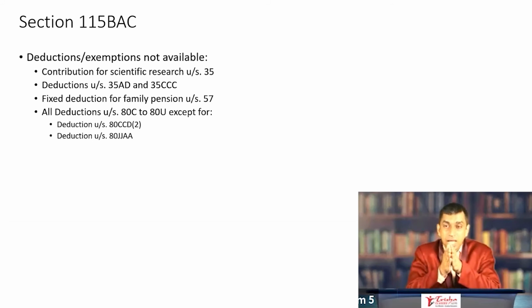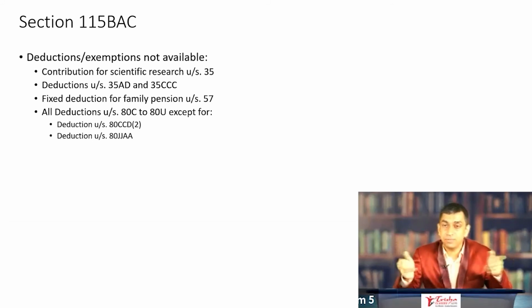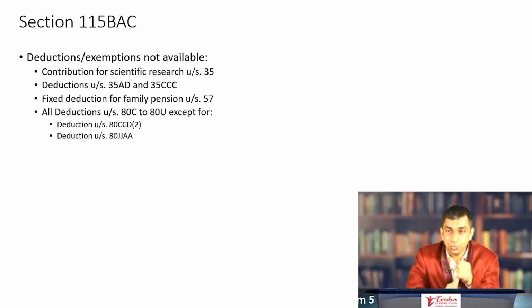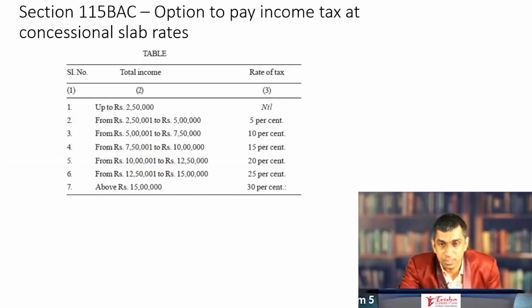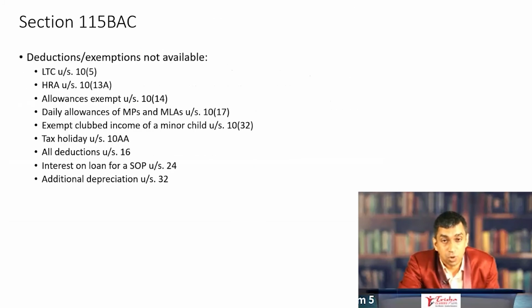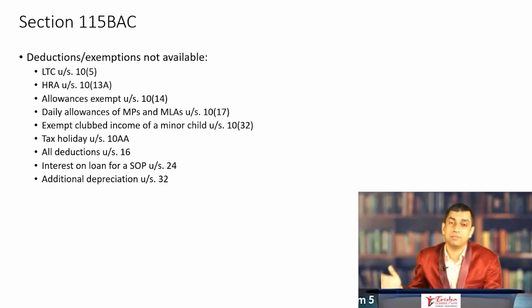So the entire Chapter VI-A is not applicable, with two exceptions: 80CCD(2), the employer's contribution to the employee's NPS, and 80JJAA. These two are available. Now this is the challenge as far as 115BAC goes. The challenge is not just remembering this slab. The challenge is also to remember the whole list of exemptions or deductions that are not eligible under 115BAC.